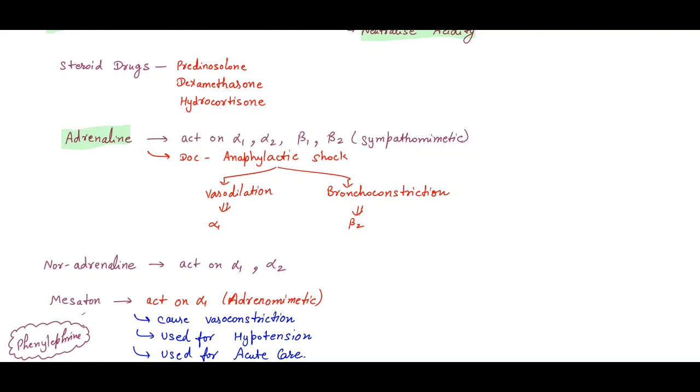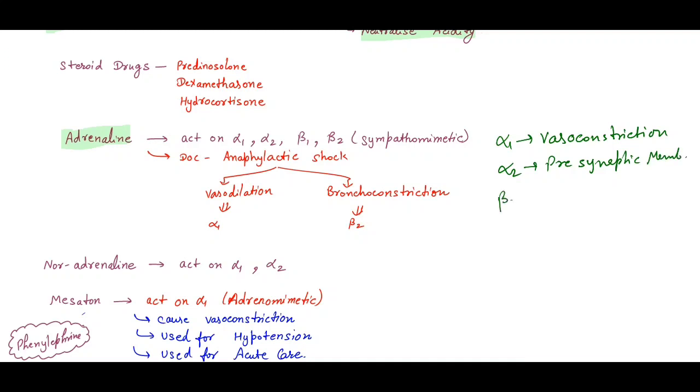So alpha 1, remember, what is the function of alpha 1? Alpha 1 causes vasoconstriction. And alpha 2 is present in the presynaptic membrane. It acts as a brake to the sympathetic system.